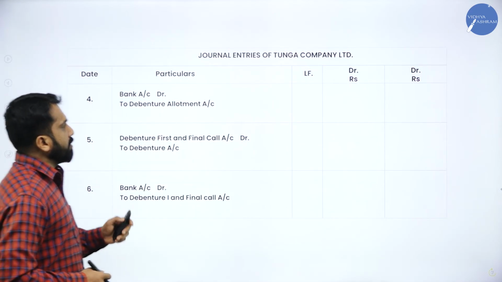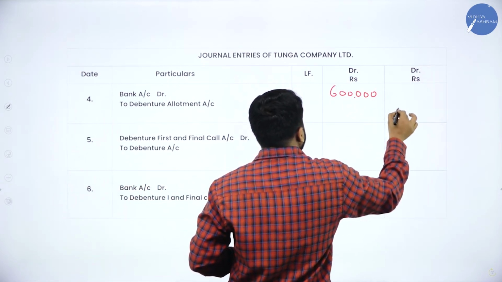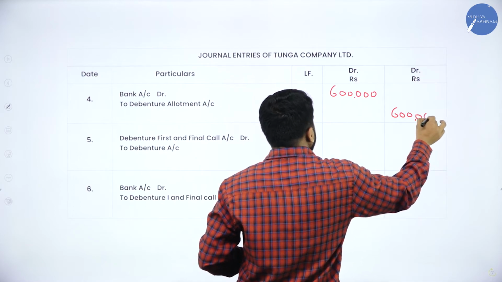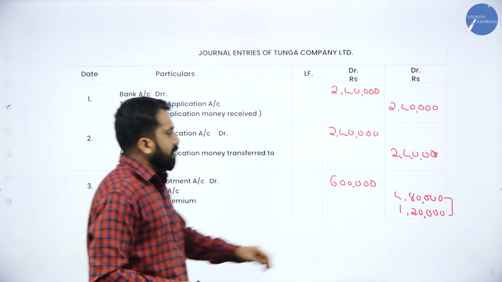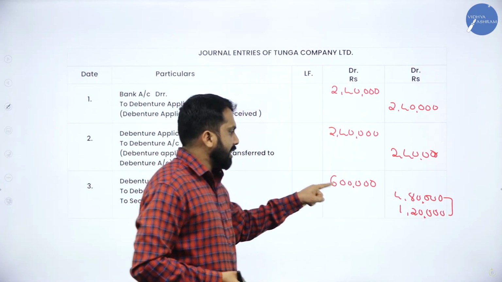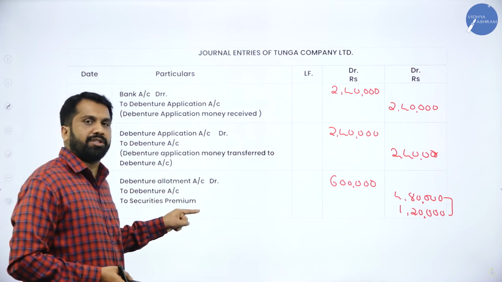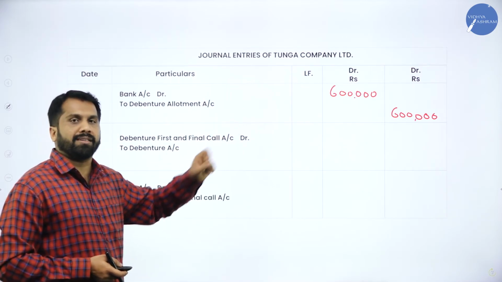Now, next one, allotment itself 6 lakh, 6 lakh. How come you got 6 lakh? Means in the previous one 4.8 plus 1 lakh 20, what is the total? 6 lakh. Here you have to do bifurcation, but in the next journal entry bifurcation is not required.